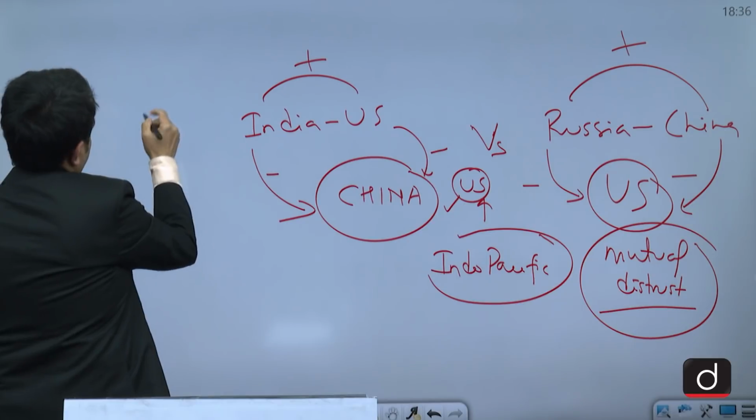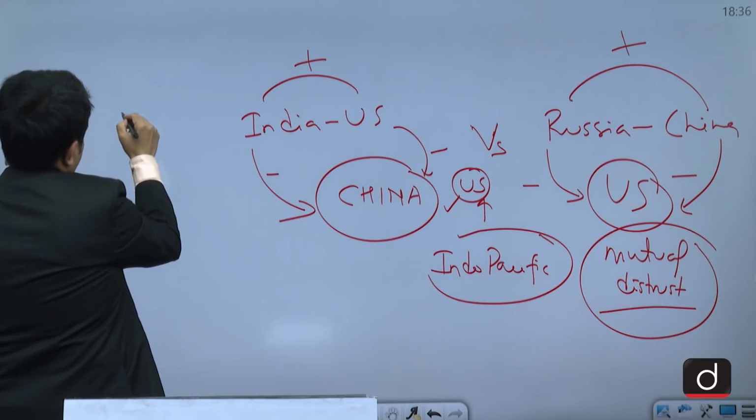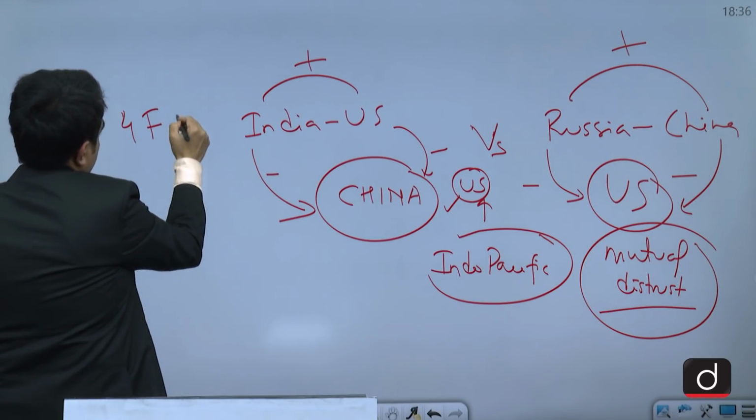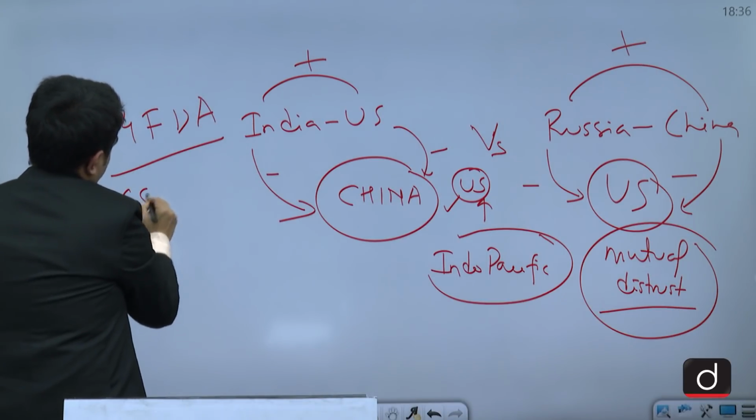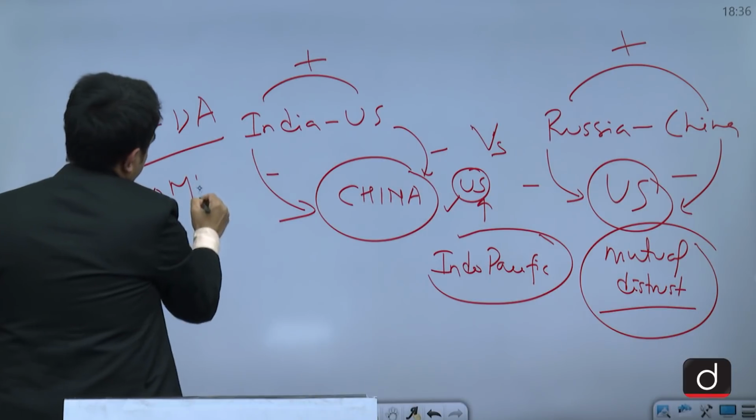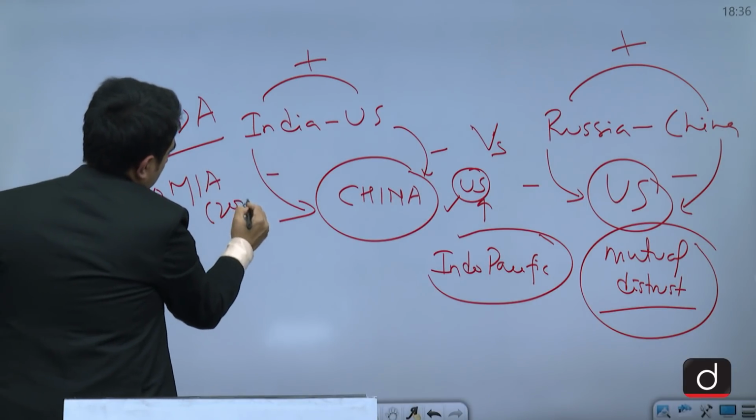Plus, you can also highlight the fact that India and the US have also signed 4 foundational defense agreements, which includes GSOMIA, the General Security of Military Information Agreement, which was signed in 2002.